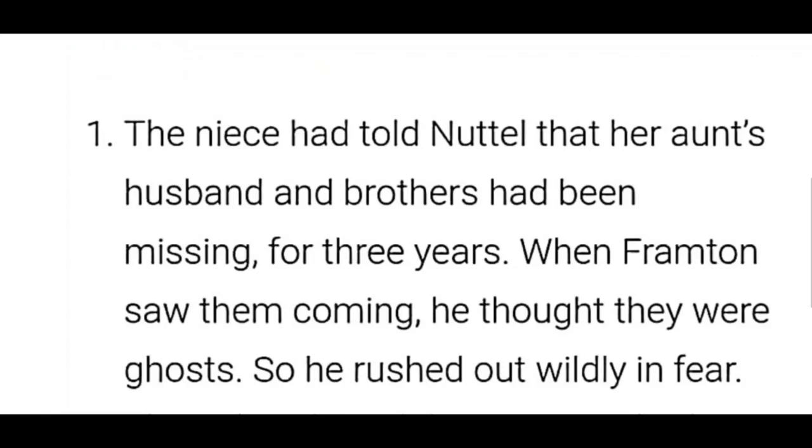The niece had told Nuttall that her aunt's husband and brothers had been missing for three years. When Framton saw them coming, he thought that they were ghosts, so he rushed out wildly in fear. So that's the answer to the tenth question, children.